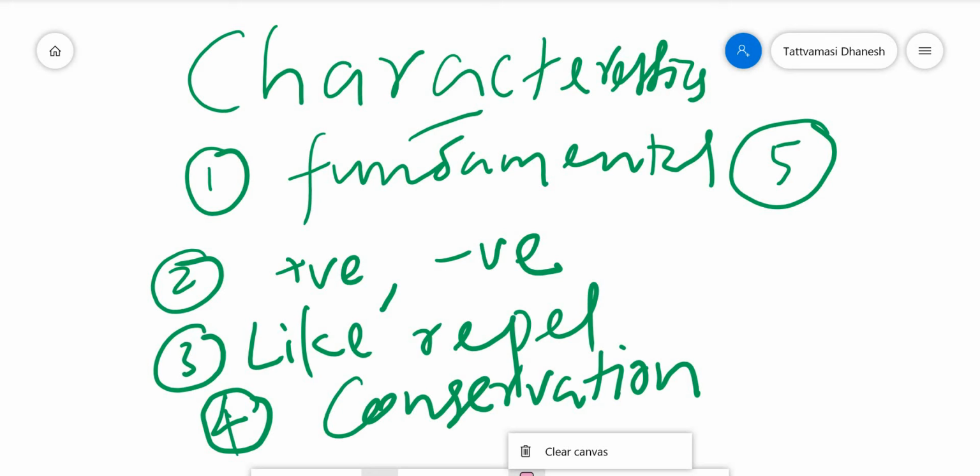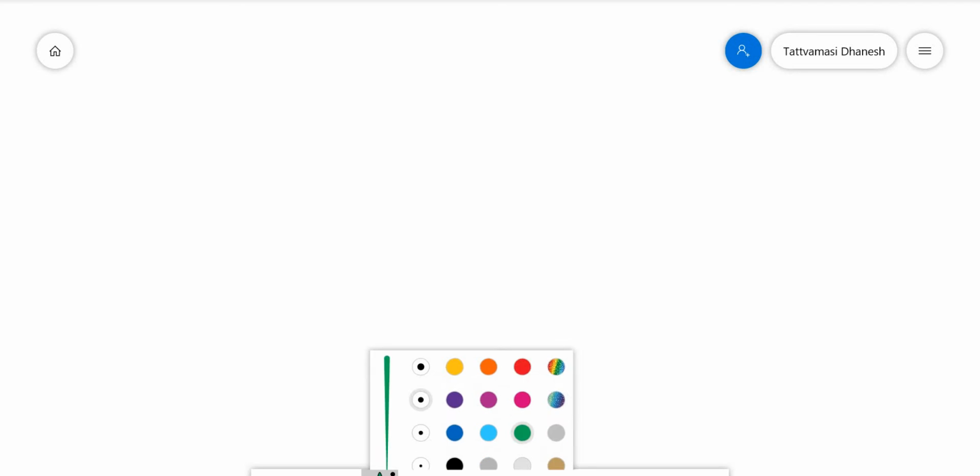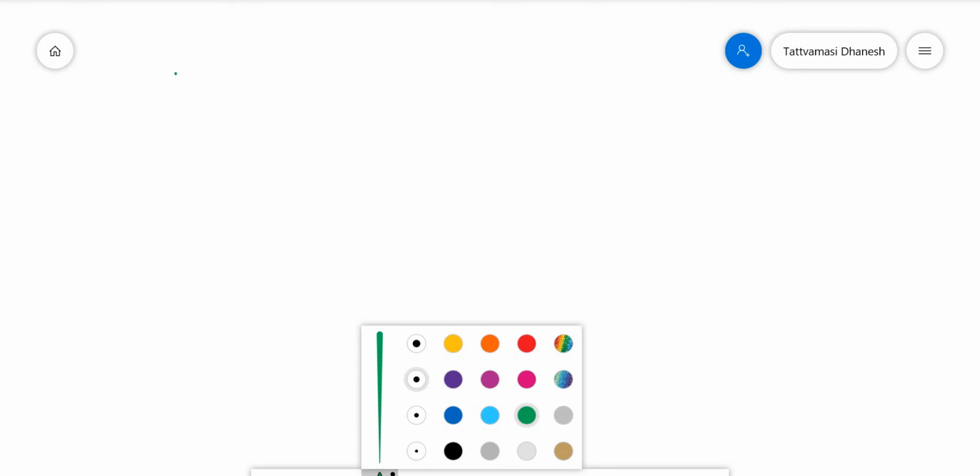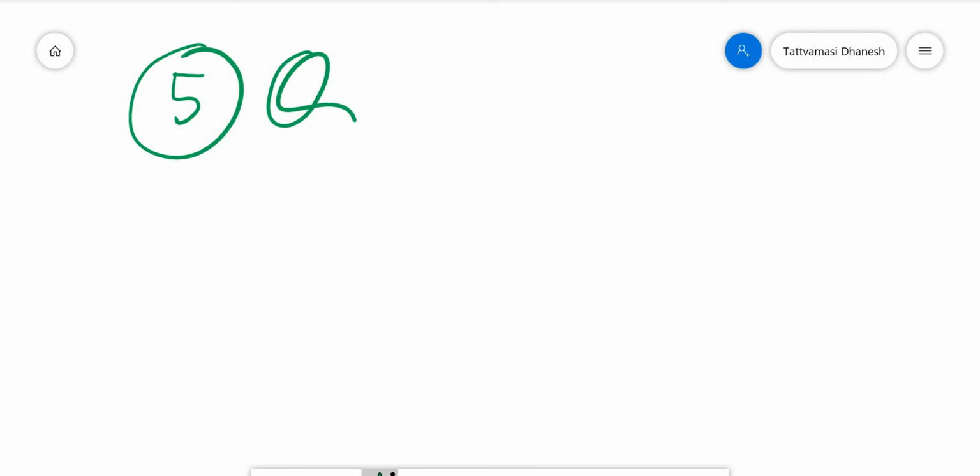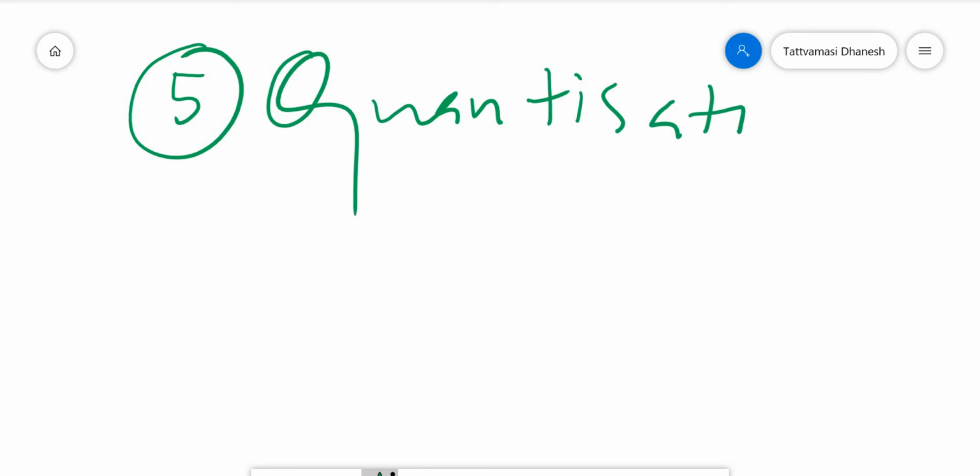And the fifth characteristics is quantisation of charge. So that is the fifth characteristics we are going to discuss. Quantisation of charge means the charge acquired by a substance is an integral multiple of the basic unit of charge.